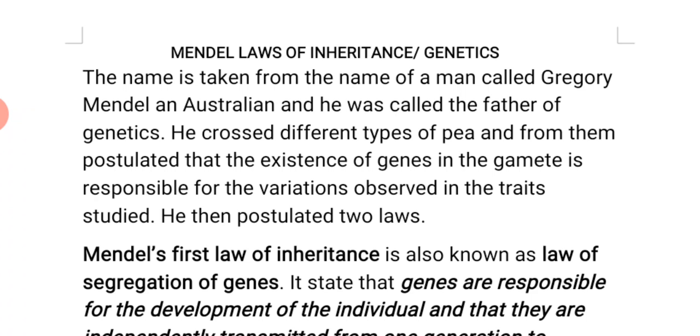He crossed different types of pairs, and from them postulated that the existence of genes in the gamete is responsible for the variations observed in the traits studied. He then postulated two laws.